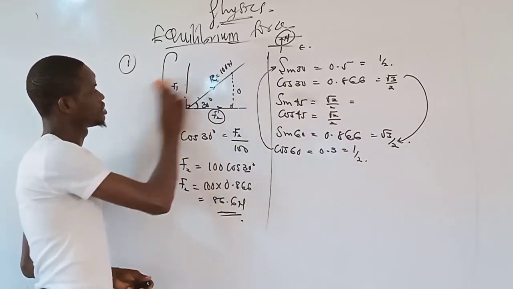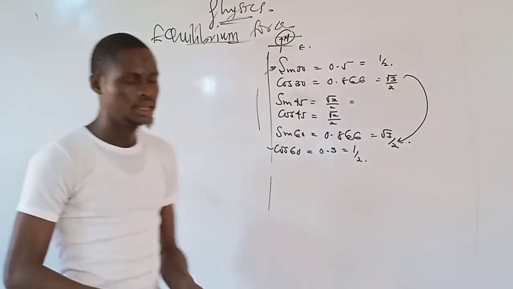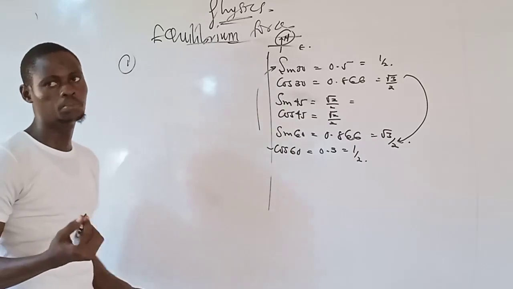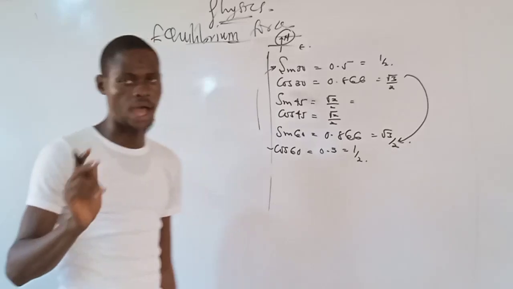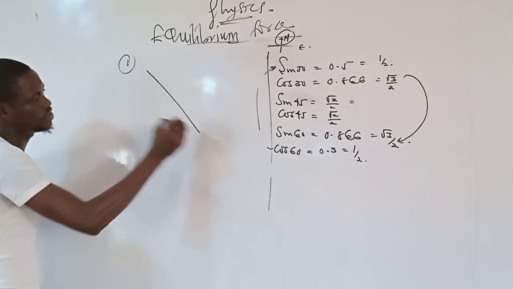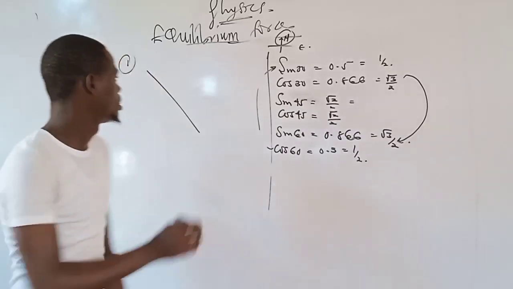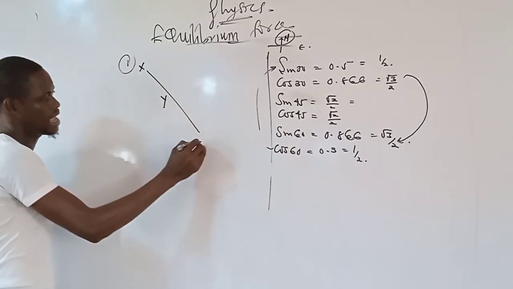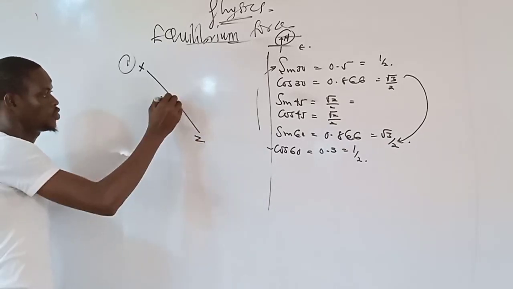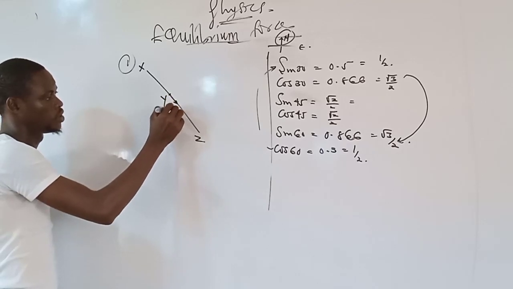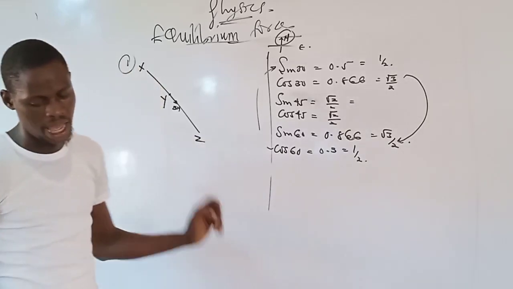I'm going to be removing this. So if you take a look at the third question that I have for you here, that one also looks quite simple, but it is difficult. They said a force of 5 Newton acts at a point Y on a rod SYZ. This is the rod S, Y, and Z. The force is now acting at this point Y. This is the force, 5 Newton, acting at this point Y here. Then they said it's shown in the diagram above.